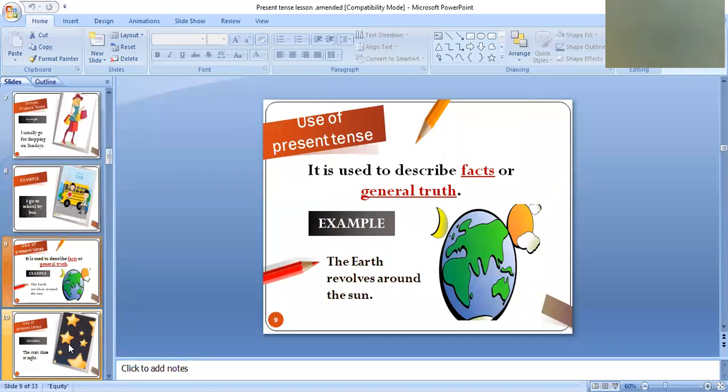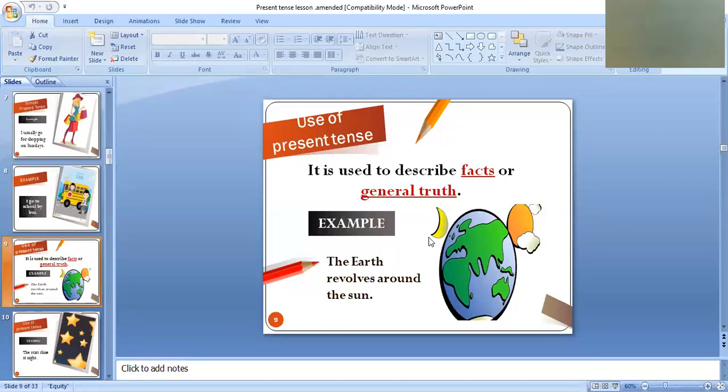Here we are going to know about the different uses of present tense. Present tense is used to describe facts or general truths, for things which are always true, universal truth.